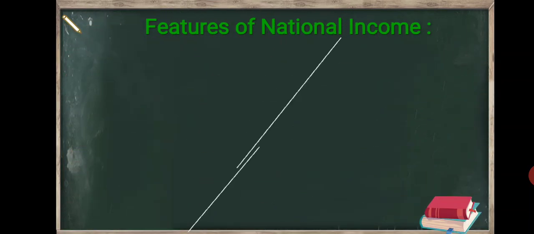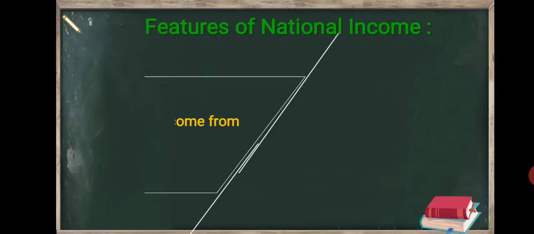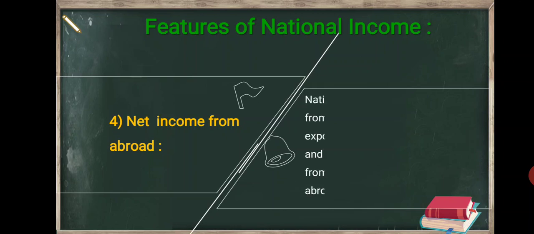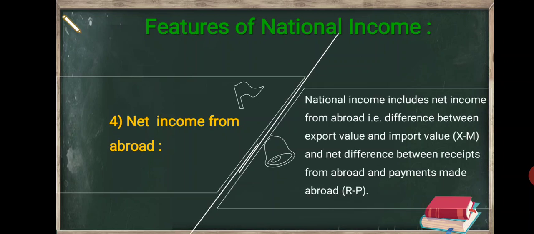Fourth feature of national income, net income from abroad. National income includes net income from abroad, that is, the difference between export value and import value, X minus M, and the net difference between receipts from abroad and payments made abroad, R minus P.